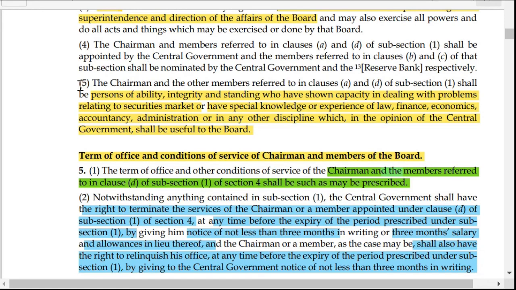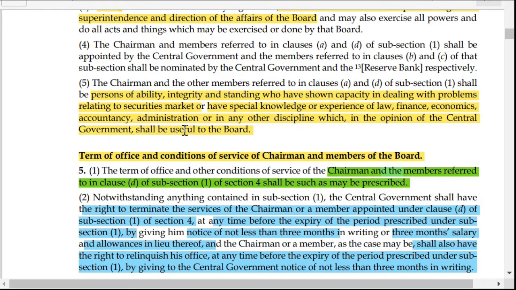Now coming to subsection 5, the chairman and the other members referred to in A and D of section 1 shall be persons of good character, which means ability, integrity, and standing in their own field, and shall have special knowledge of finance, economics, law, accountancy and administration. Only then shall they be appointed by the central government as members of the board.